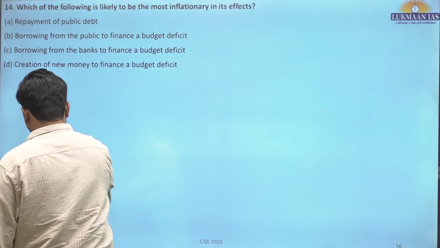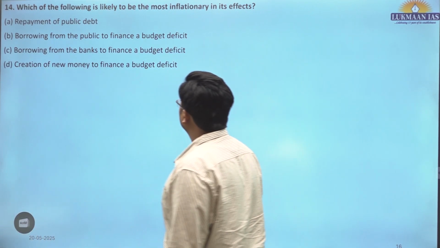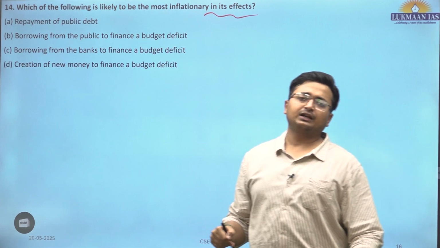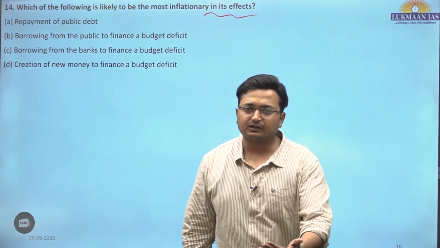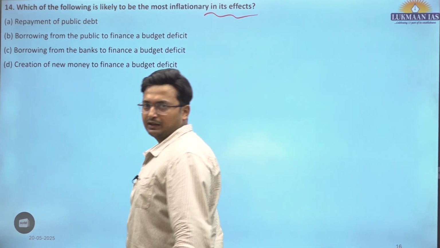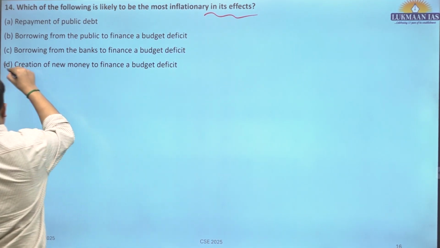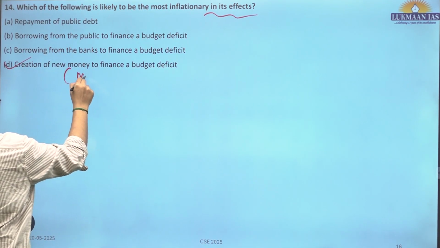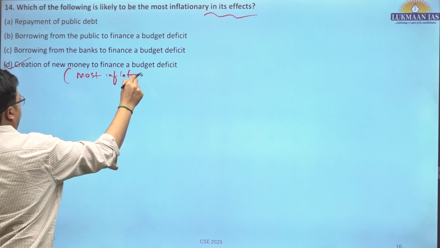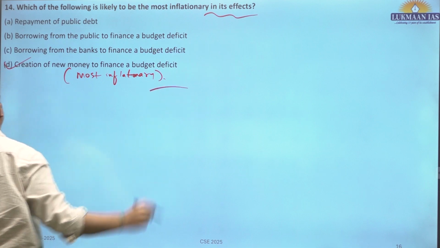14th, which of the following is likely to be the most inflationary in effects? What could be more inflationary? If, to fund the fiscal deficit, the government has directed RBI to start printing currency, that is monetization of deficit. This is most inflationary. Okay, so D is the correct answer.